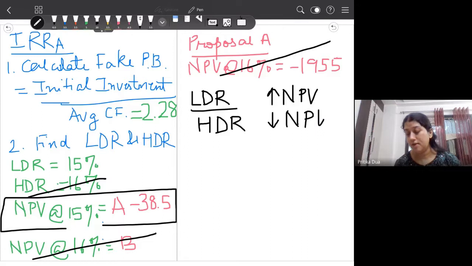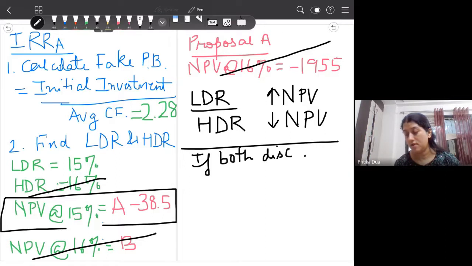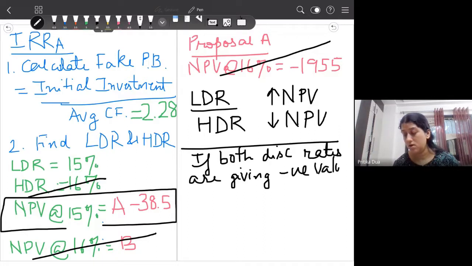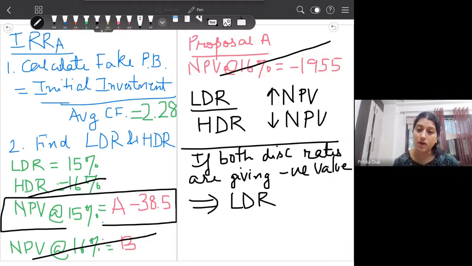So what I do is I strike off 16% because it is giving me a very high negative value. I have a negative value at 15%. Now to get one positive value, I will go to a lower discount rate, because at lower discount rate you get a higher NPV, a positive NPV in our case, and at higher discount rates you get lower NPV. So if both discount rates are giving negative value, you will move to a lower discount rate. So now along with 15%, my next discount rate will be 14%.